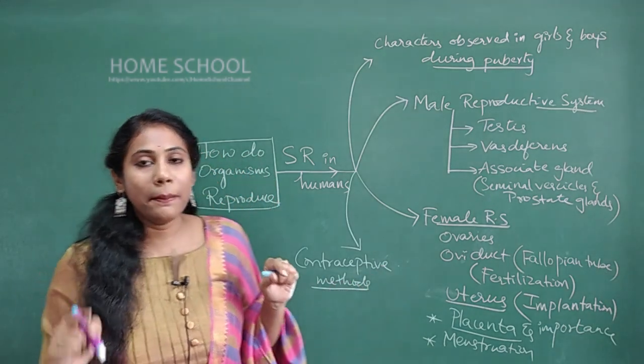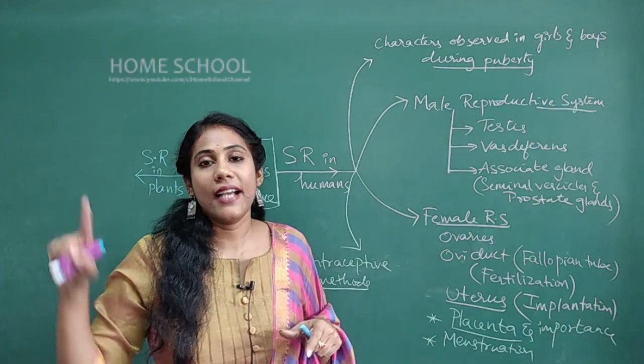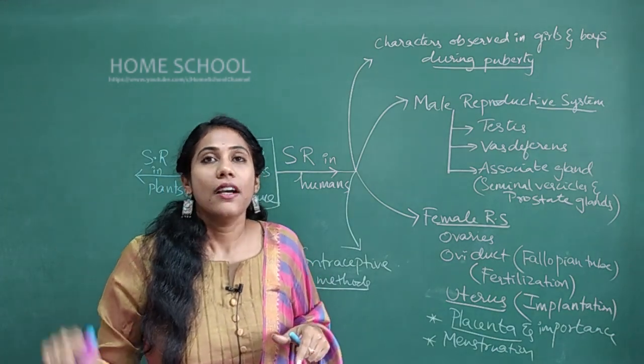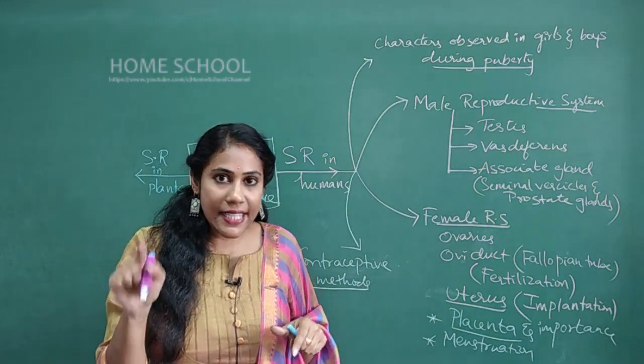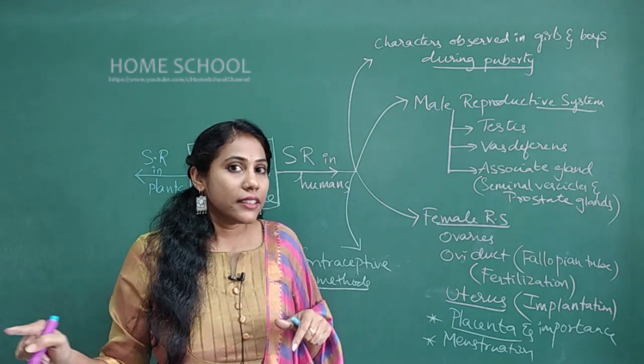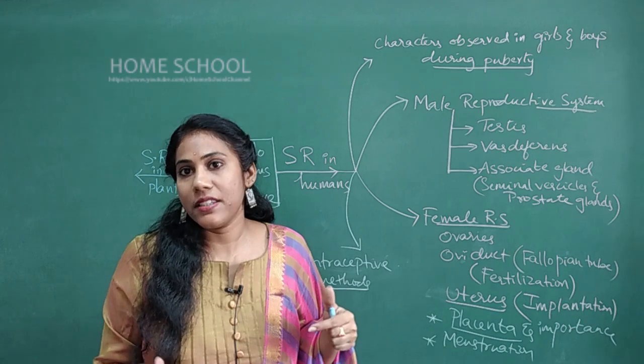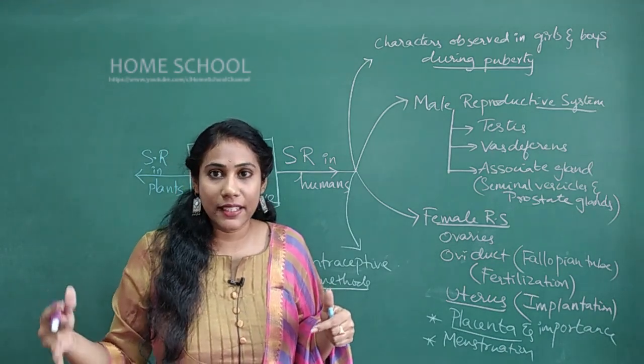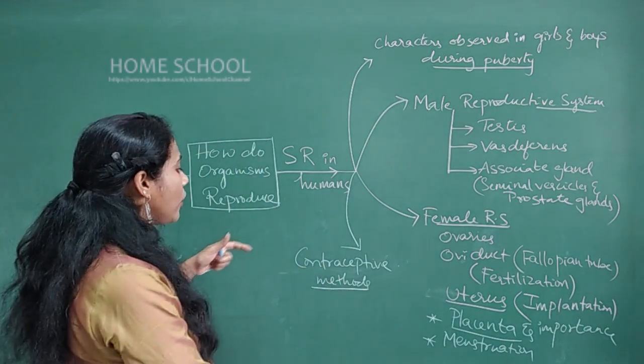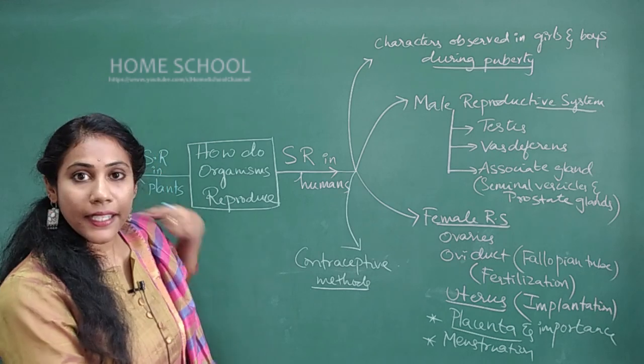One is physical methods or mechanical methods. The other one is surgical methods, where you will talk about vasectomy and tubectomy. And the third one is chemical methods, which is taking oral pills by women to avoid pregnancy. All the contraceptive methods are very, very important.